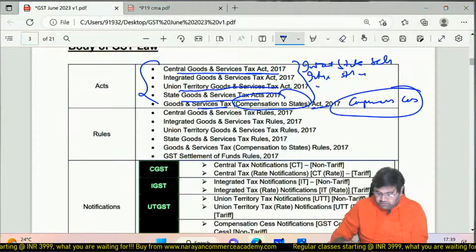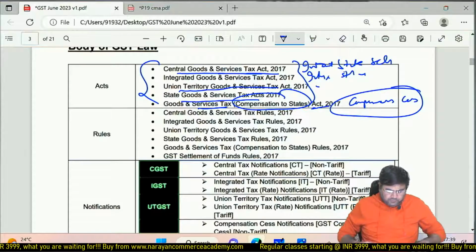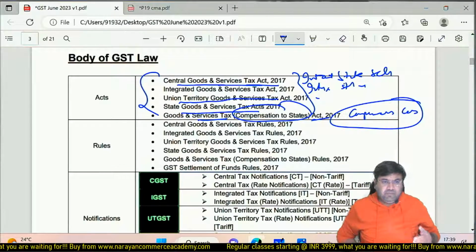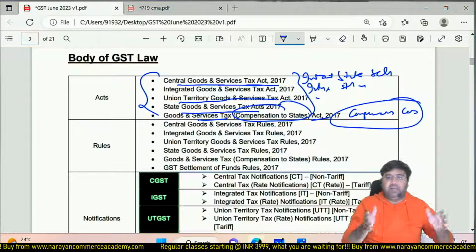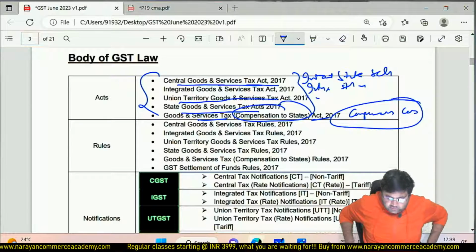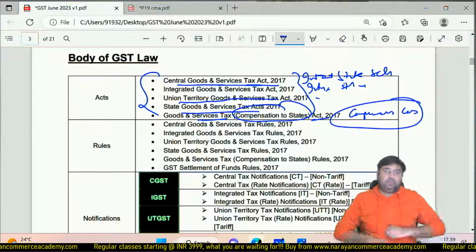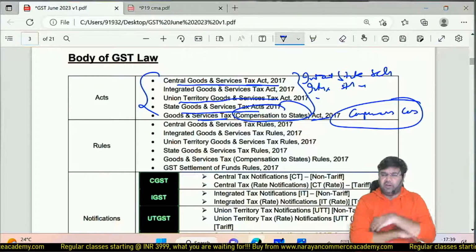Now, body of GST law. Before I take this topic, in fact I am going to take this topic in the next lecture, if you have any doubt about whatever we discussed today, do let me know. Any doubt, feel free to ask.